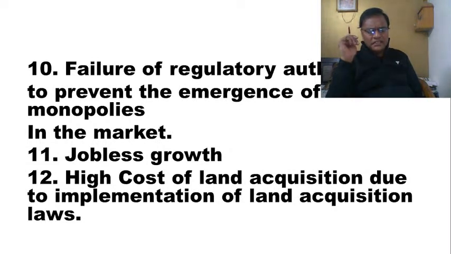As you can see, the next point here, high cost of land acquisition due to implementation of land acquisition laws by the state governments. Again, populism. So, with the implementation of land acquisition laws, in urban areas, you have to provide twice the market price. In rural areas, you have to provide 4 times the market price. So it has become almost impossible for the industrial sector to acquire land, because of these land acquisition laws.